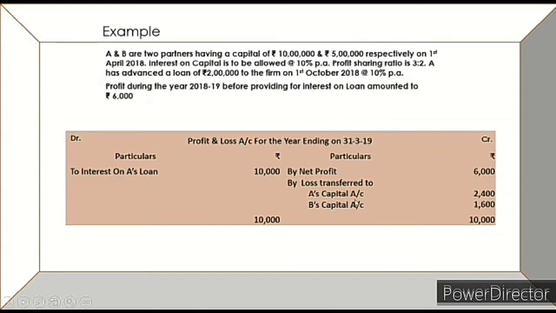So this loss will be transferred to A's capital and B's capital, because loss need not be transferred to the P&L appropriation account, and whenever a firm is incurring losses, no interest on capital will be given. So here we will directly distribute the losses in the profit sharing ratio.